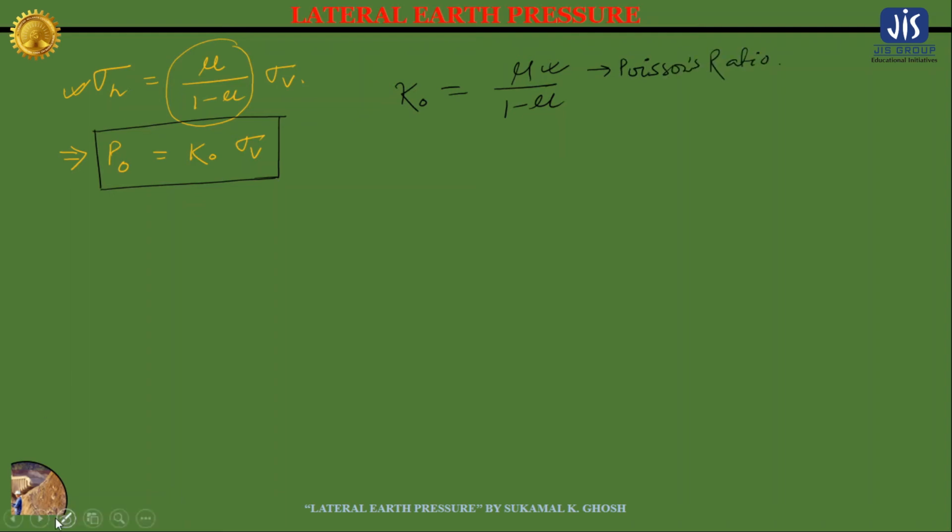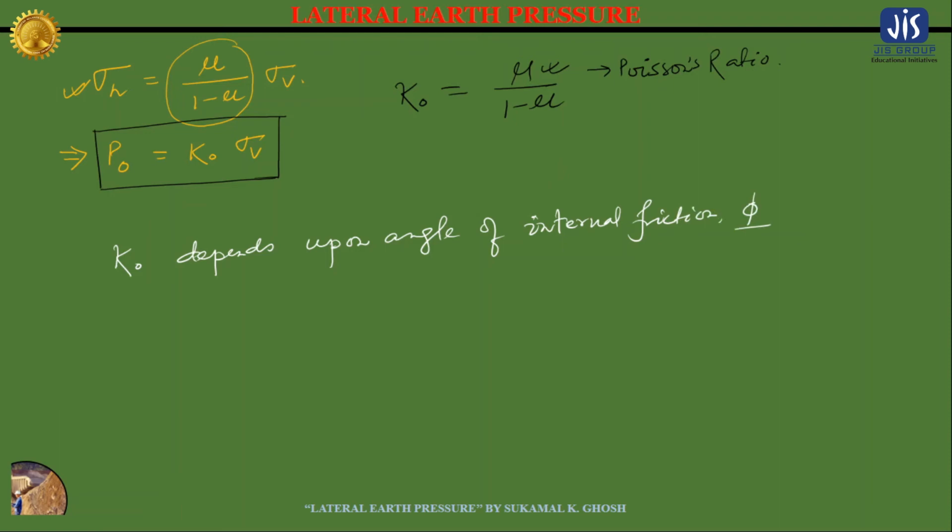The value of K naught, the coefficient of lateral earth pressure at rest condition, also depends upon the angle of internal friction, which is phi.